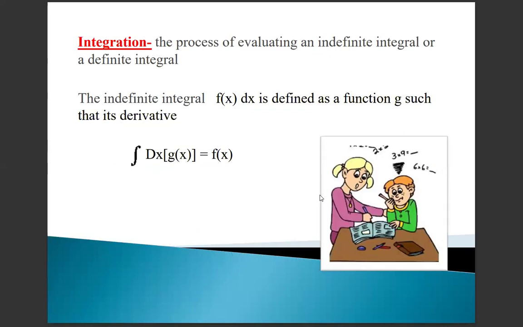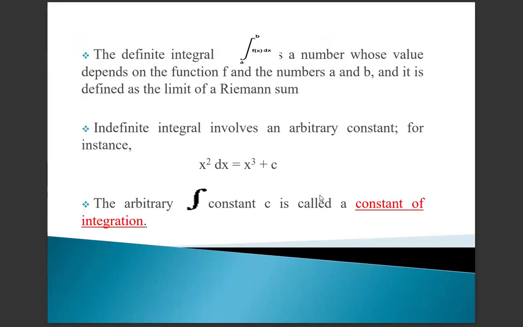Next, we are going to see what is meant by integration. Integration is the process of evaluating an indefinite integral or a definite integral. The indefinite integral of f of x dx is defined as a function g such that its derivative, d by dx of g of x, equals f of x. Next, definite integral. Integration over a to b of f of x dx is a number whose value depends on the function f and the numbers a and b, and it is defined as the limit of a Riemann sum.